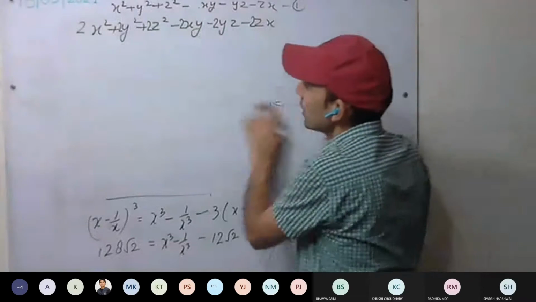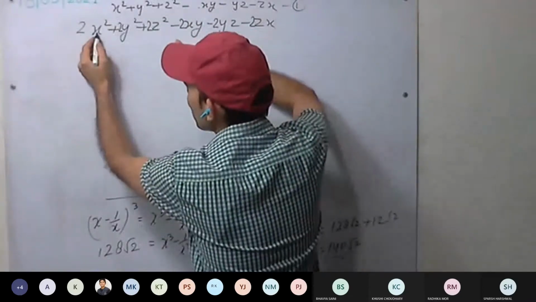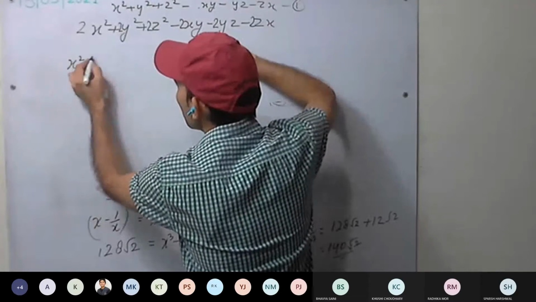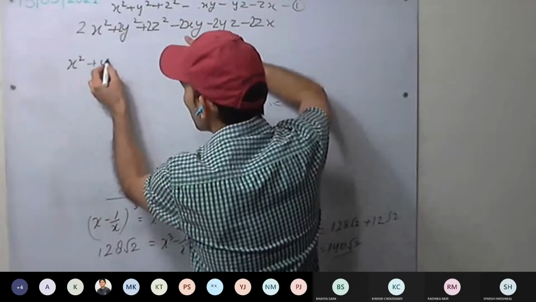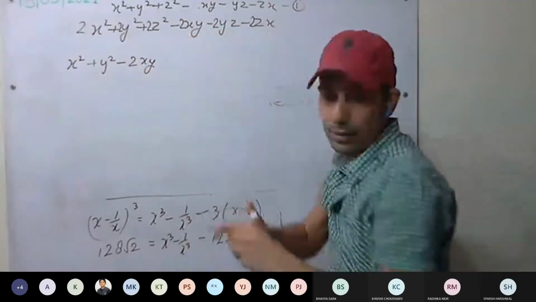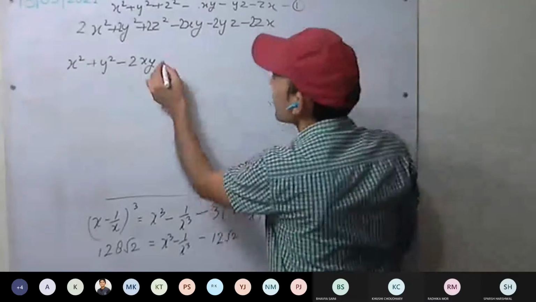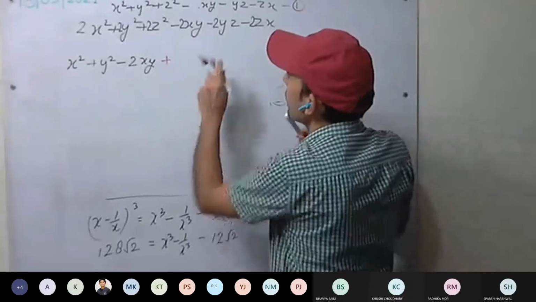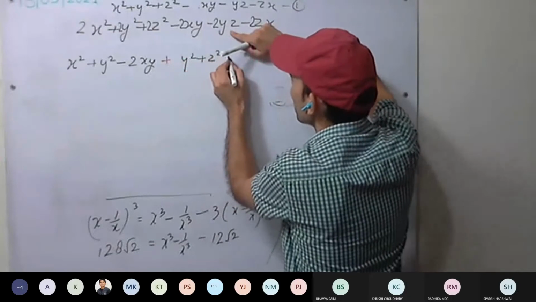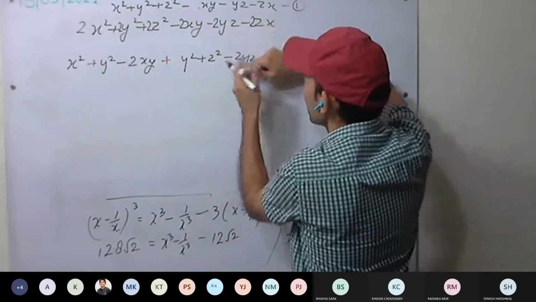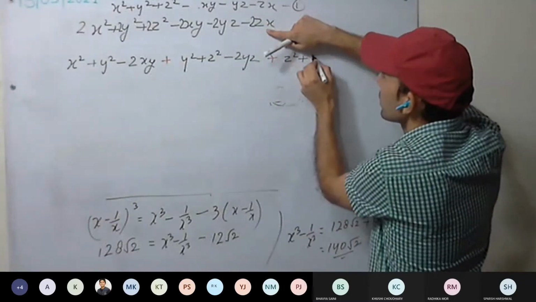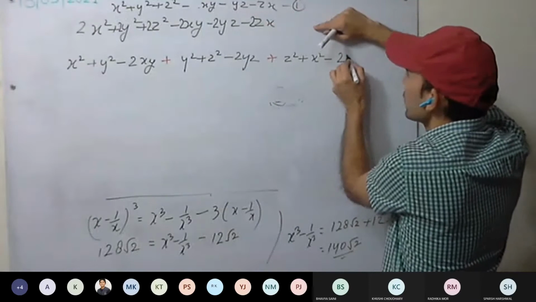Now I can write it as x square plus y square minus 2xy, plus y square plus z square minus 2yz, plus z square plus x square minus 2zx.